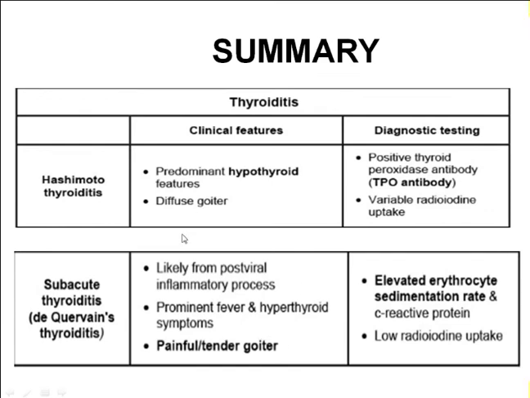Here the goiter, the enlargement, is diffuse and usually non-tender. In De Quervain thyroiditis it is a tender swelling of the thyroid gland, and it is usually post-viral; they give a history of upper respiratory tract infection. If you are suspecting Hashimoto's on clinical grounds, for diagnosis you do TFT, radioactive iodine uptake, and ultrasound. Apart from that, very importantly, the antibody test.